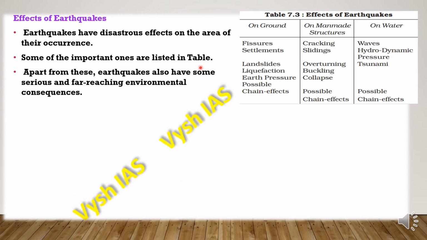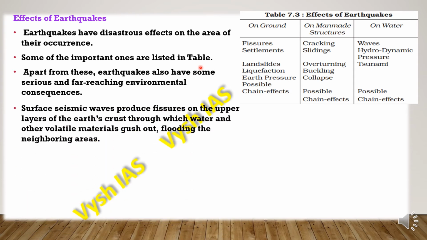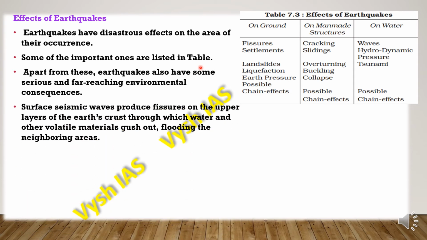So apart from these, earthquakes also have some serious and far-reaching environmental consequences. Like the surface seismic waves, they produce fissures on the upper layers of the earth crust, through which water and other volatile material can gush out. This volatile material means the lava, which can come out, and this will flood the neighboring areas.